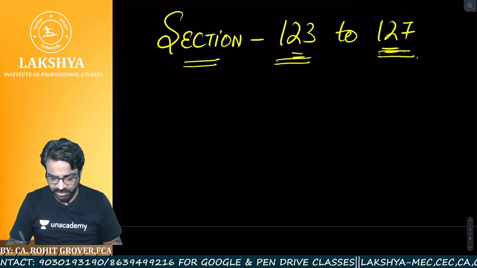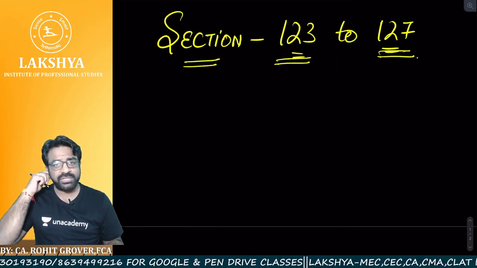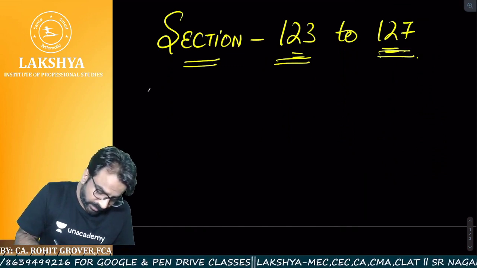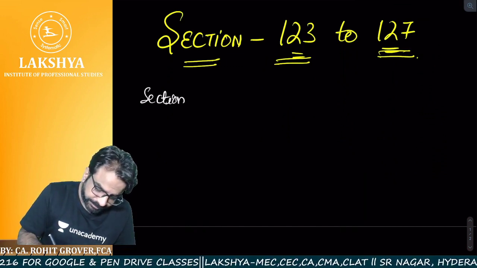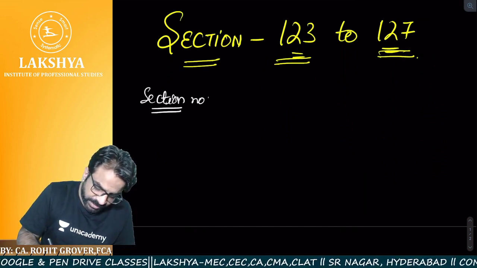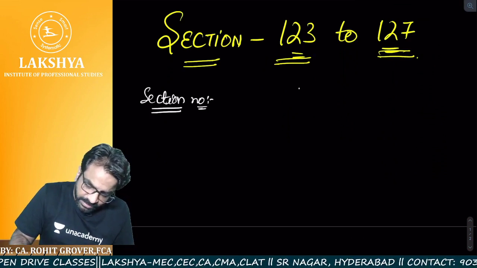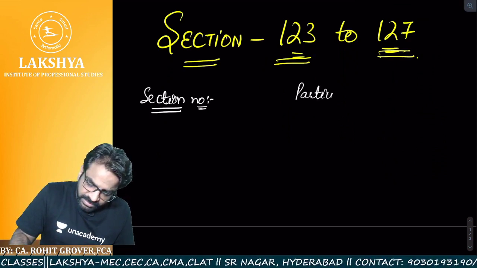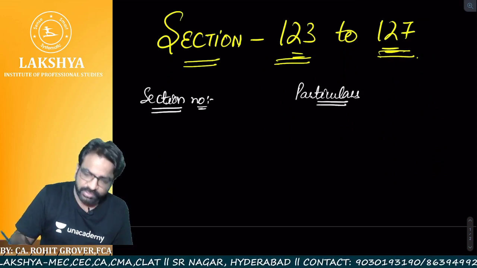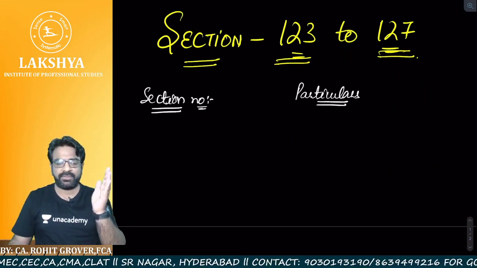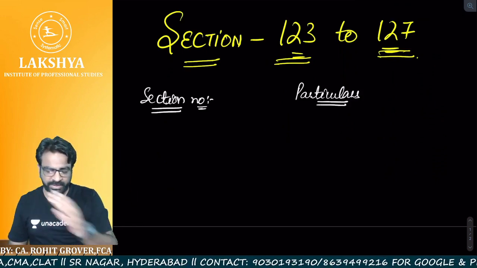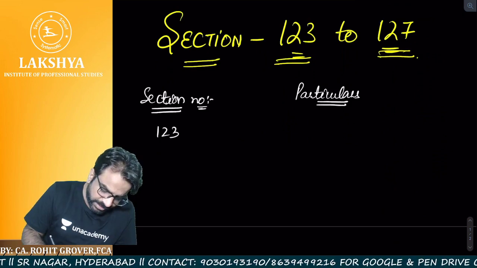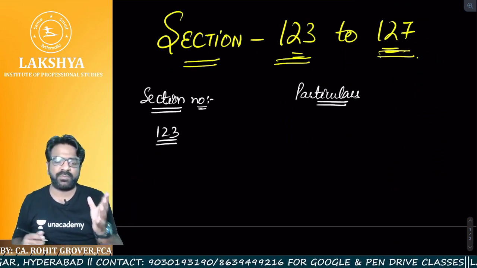So let me first introduce you to the sections. Which section is going to give us what? When we talk about the section number and the particulars, the provisions we have to do in each section, we have kept one section number column and one particulars column. So section number 123. What is section number 123?